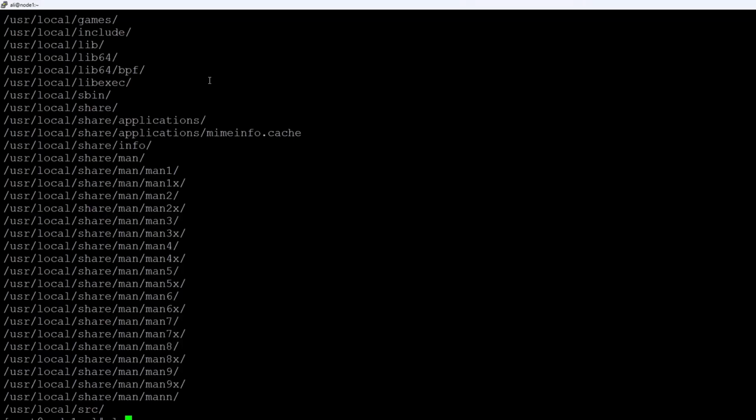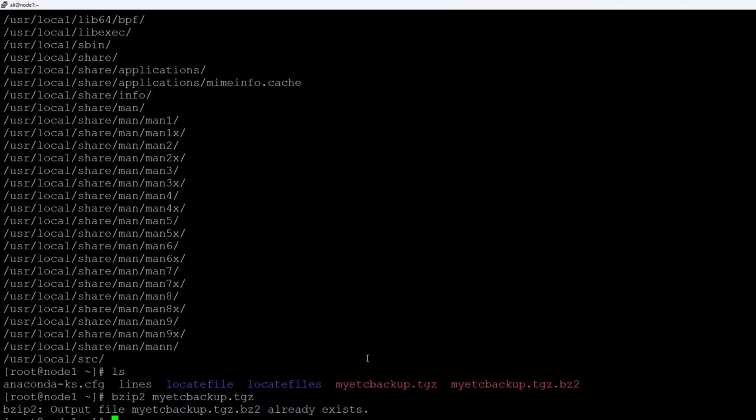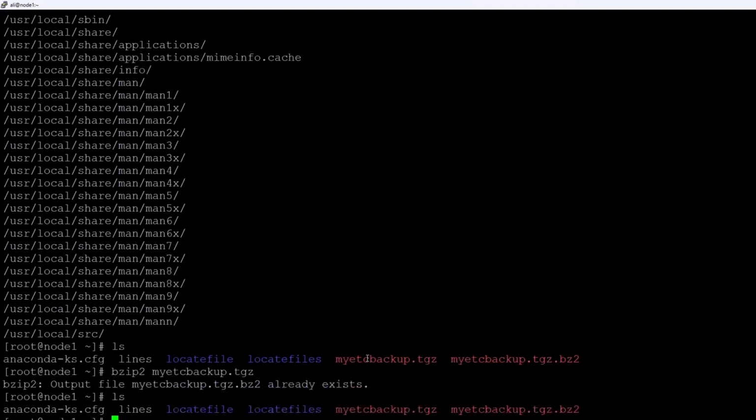When you run it, you can ls and see it's there. This is the file you created, and then you have to run this command to zip it. It's already there, so that's why it's saying so. This is the zip file for you. This is a simple question, you can easily do it.